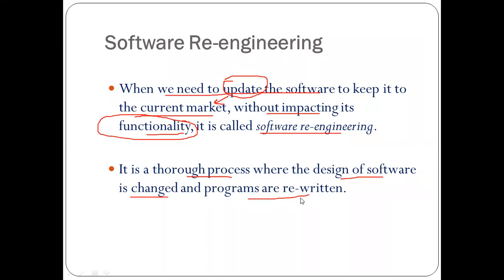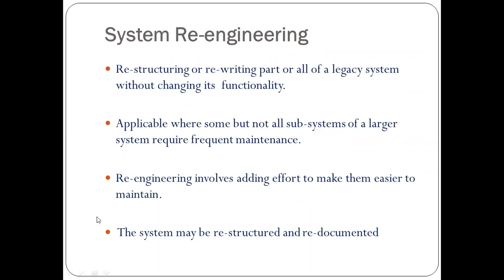Moving further, in system or software re-engineering, what tasks are we doing? We are restructuring and rewriting. It can be just a part of the software that is being rewritten or restructured, or the complete software, or all of a legacy system, without changing its functionalities.